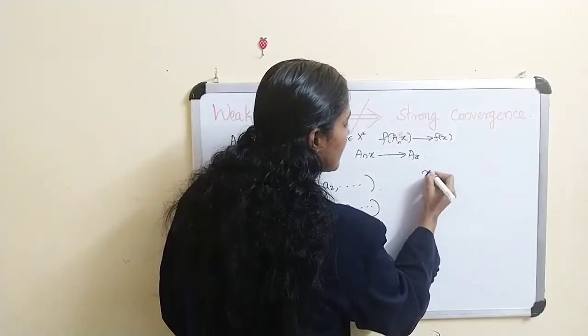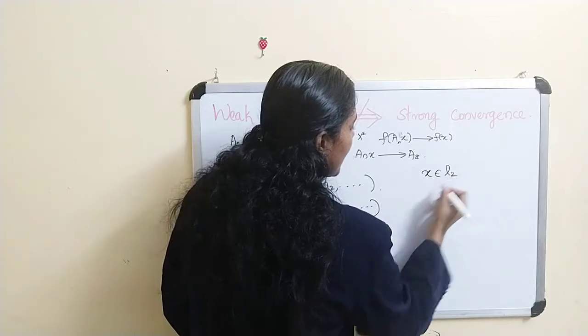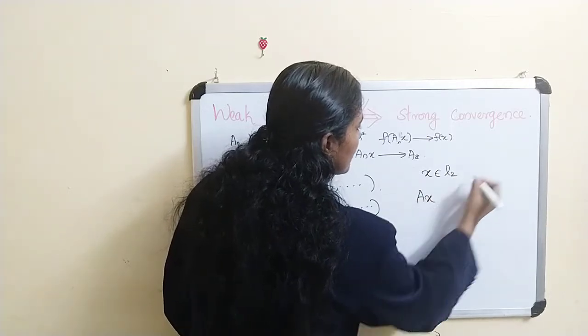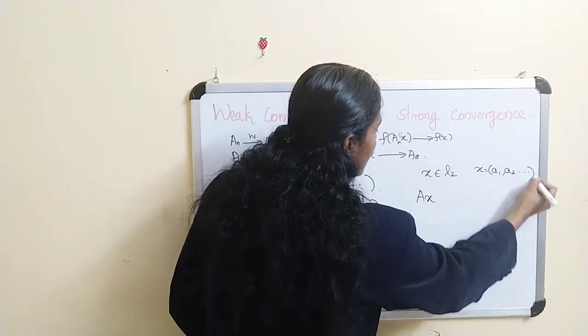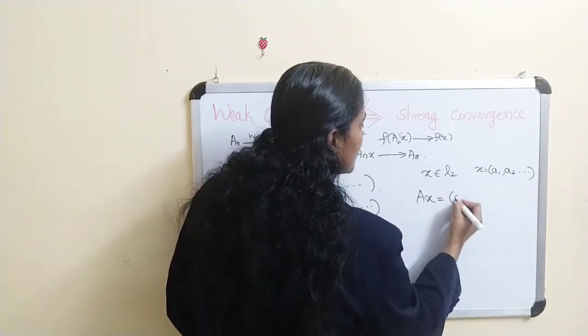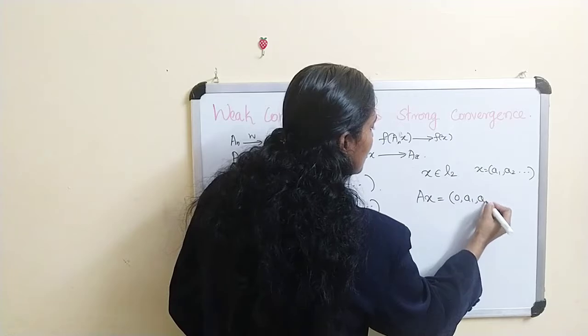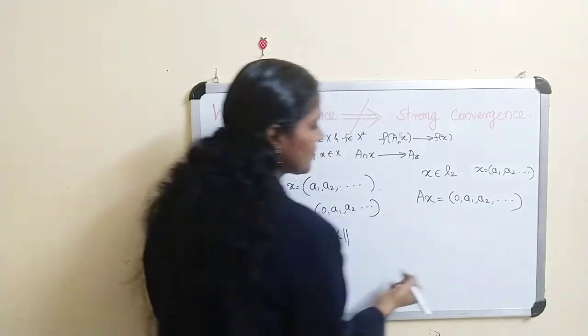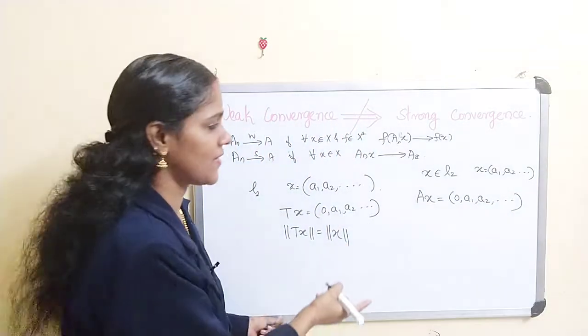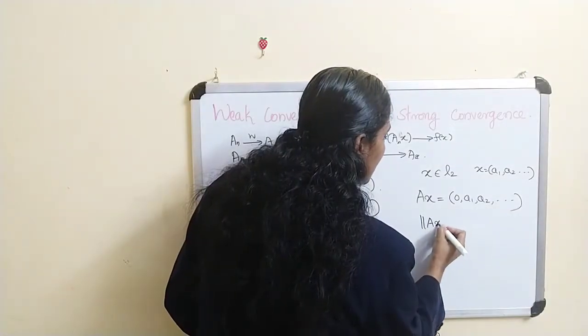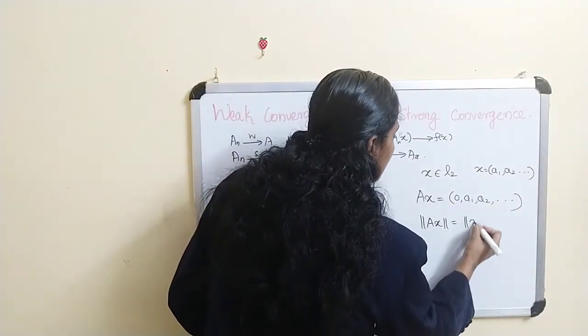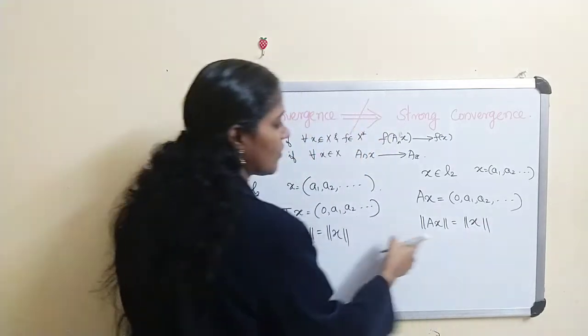That means for x belongs to L2, suppose x is equal to a1, a2, etc. Then Ax is equal to 0, a1, a2, etc. So clearly norm of Ax is equal to norm of x. This we already proved.